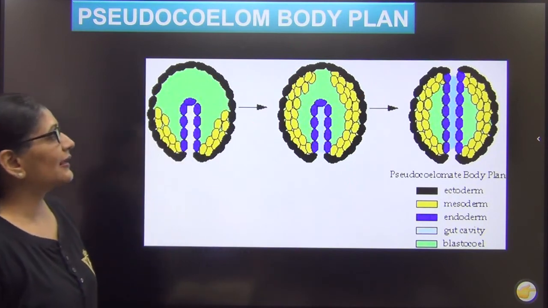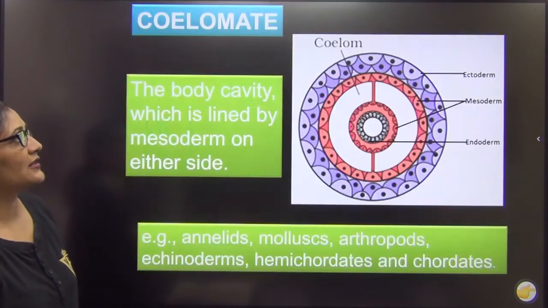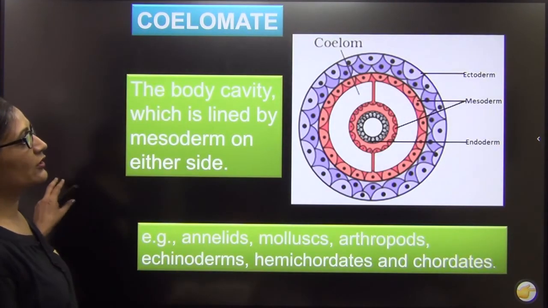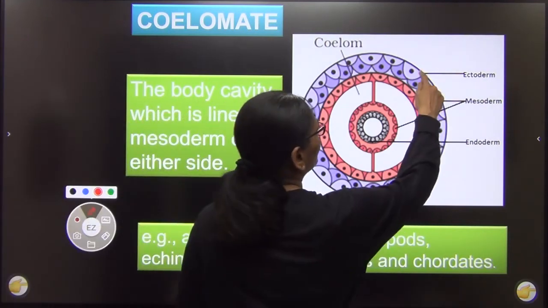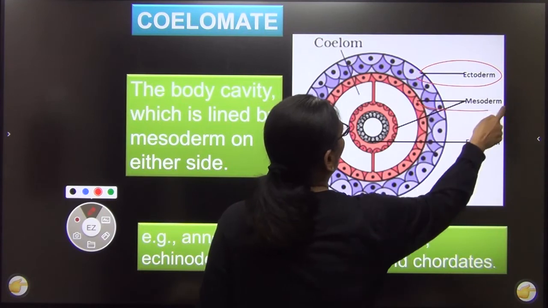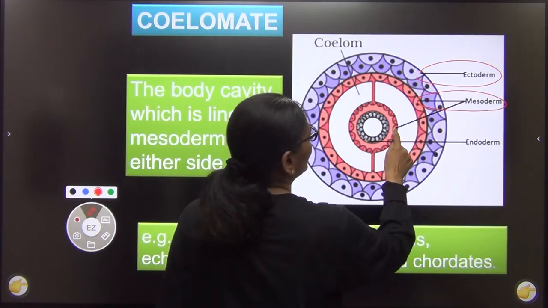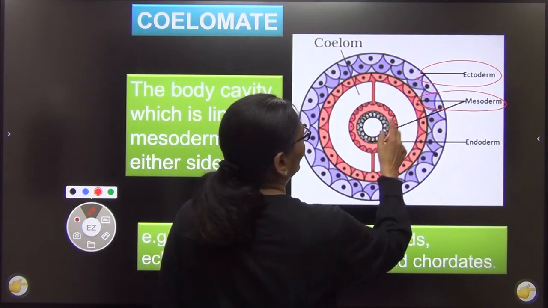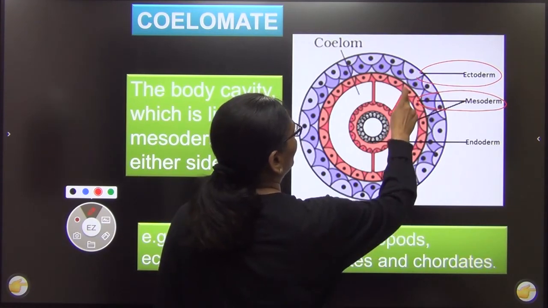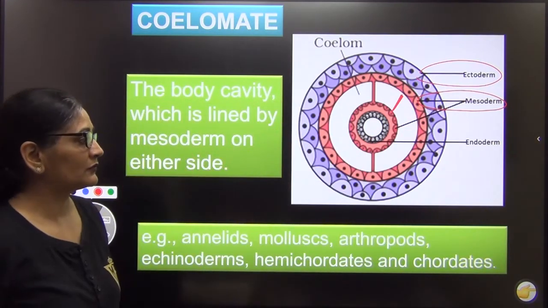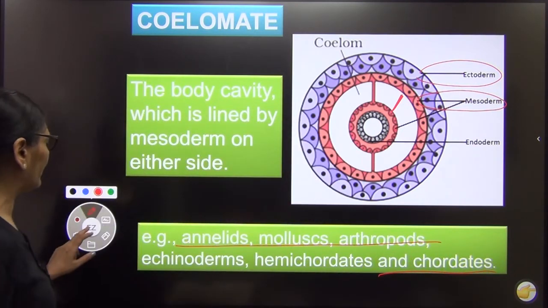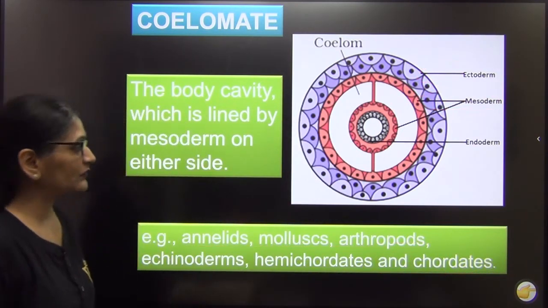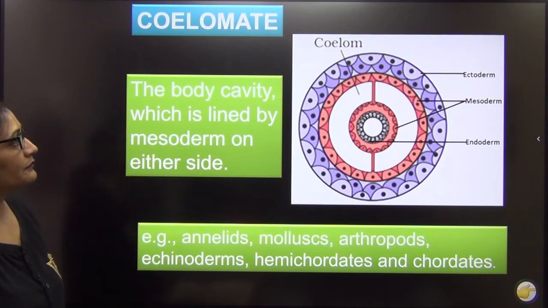Right? Now let us come to the third one. That is true coelom. A true coelom you can see here very clearly. This is your ectoderm. This is your mesoderm. Half mesoderm is here. You can see that. And then endoderm, and this cavity between the two, that is called as coelom, right? It is found from annelids to chordates. अब इसका development कैसे होता है? Let us see a diagram.